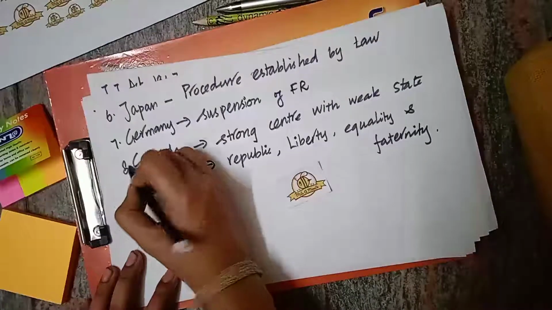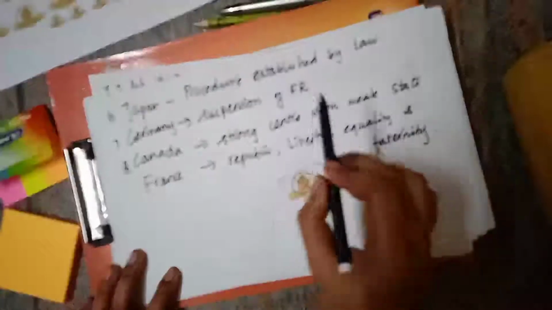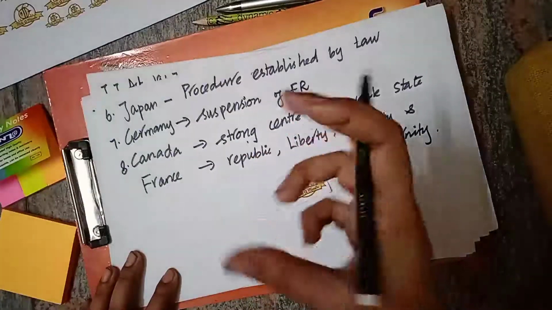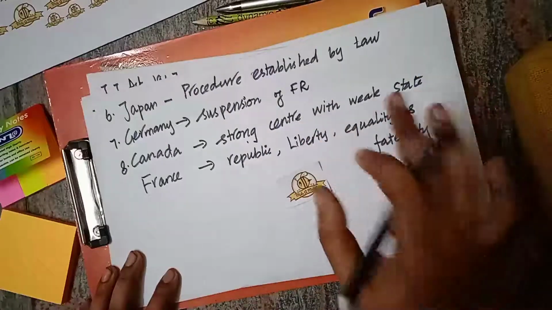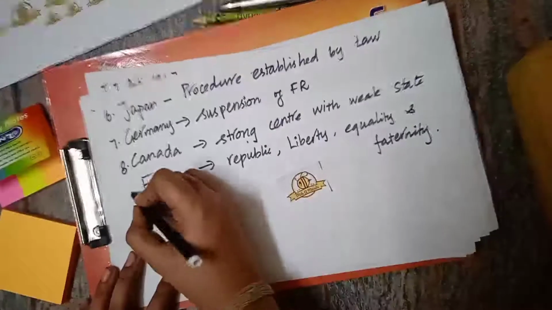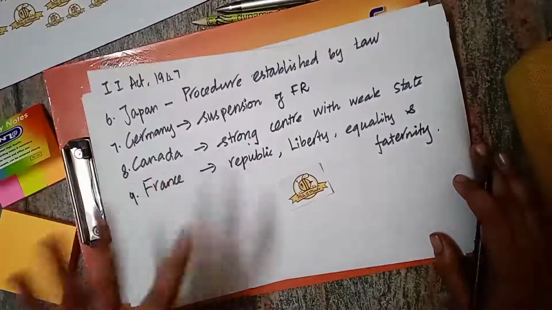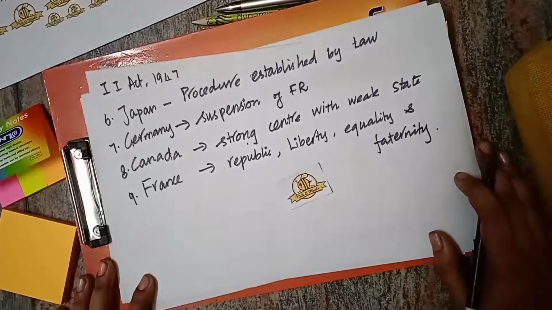Then from Canada, Canada has the concept of strong center with weak state. This is the one which is followed in India also. But in US, they have a strong state. States hold more power compared to that of center. But in India, center holds more power compared to that of state, which is followed in Canada. Then from France, the concept of republic, liberty, equality and fraternity is borrowed. These are the things which we have borrowed from other countries.